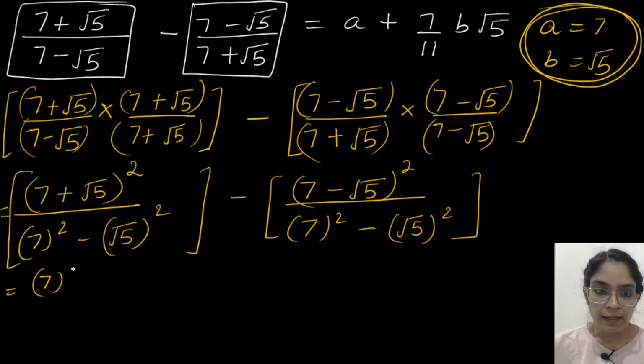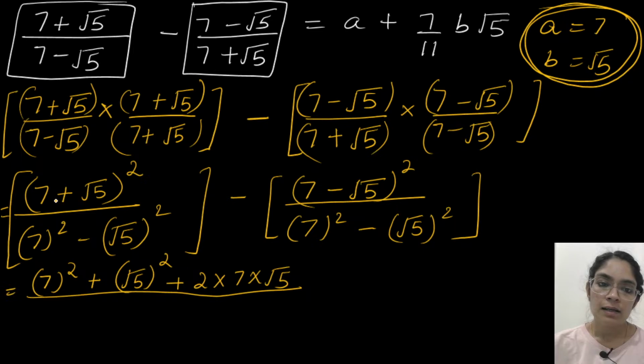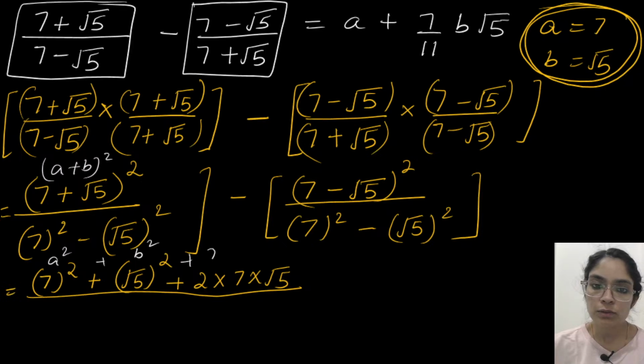So a square, a is 7, plus b square, b is root 5, plus 2 into a into b, that is 7 into root 5. So this is a plus b whole square equals a square plus b square plus 2 into a into b. So 7 square plus root 5 square plus 2 into this, all I have just applied.